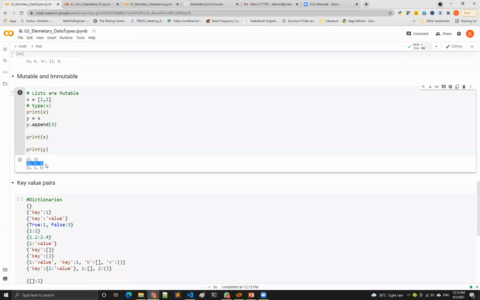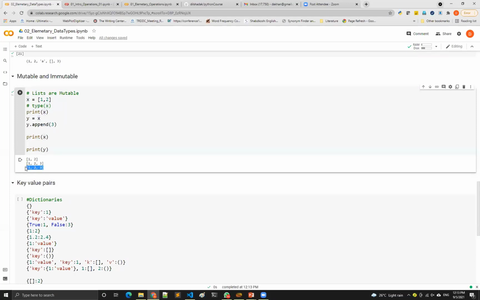Okay. Suppose you think my x is 1 comma 2, and you want to do something with this original value, and you want to change only y, and you think that y contains 3 and x doesn't contain 3, that is wrong. That is not the case, because lists are mutable. If you make any changes here, it is going to make changes there.